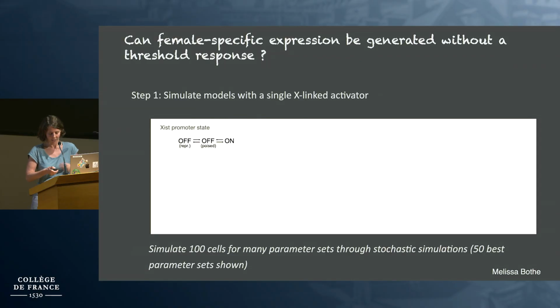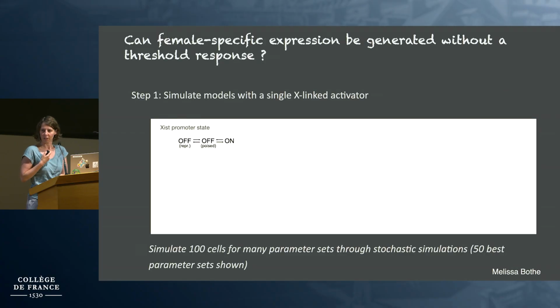I just summarize this on two slides, but we generated a quite large number of different mathematical models. They all describe Xist as a promoter that can assume three different states. Only in the on state will Xist RNA be made. We included this repressed state because we have quite some evidence that Xist upon differentiation will assume a heterochromatic state with DNA methylation and H3K9 trimethylation, which has also been known for a long time. So this is the base of the model.